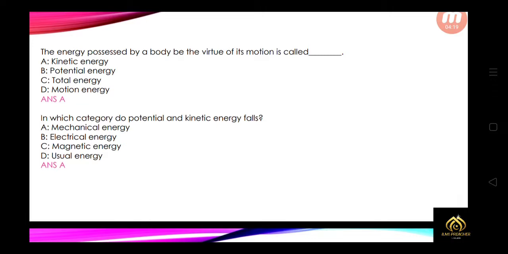The energy possessed by a body by virtue of its motion is called kinetic energy.